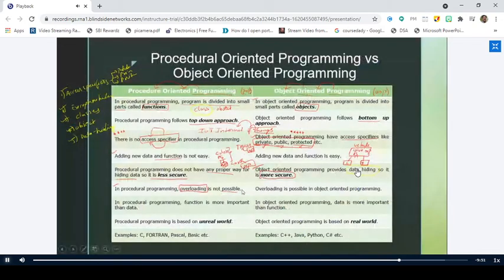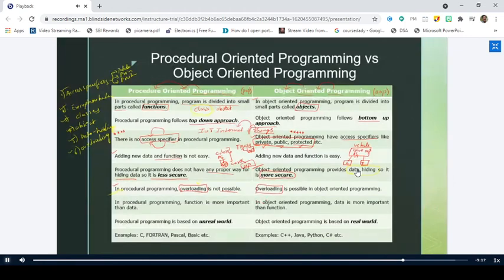Right. Can you hear my voice? Yes, sir. Now, what is the new term we have come across in this particular line? Overloading. Right. So we'll see what this overloading is, and remember that procedure-oriented programming does not support overloading, but in object-oriented programming, overloading is a very powerful concept. We'll see all these things with a few programming examples also.